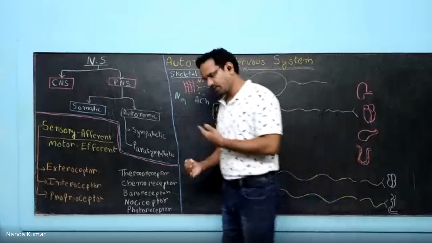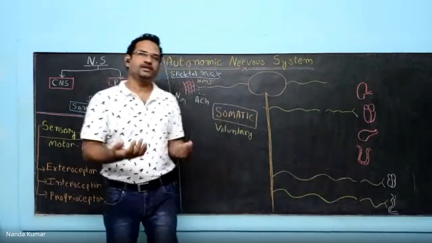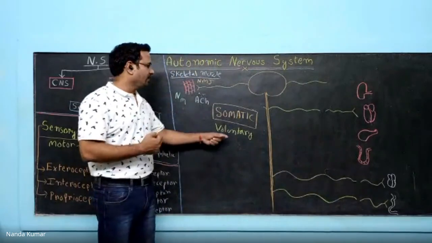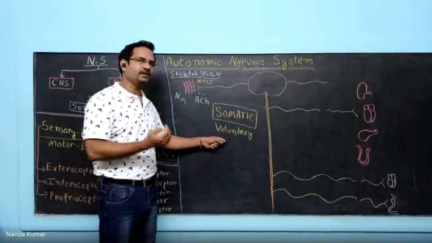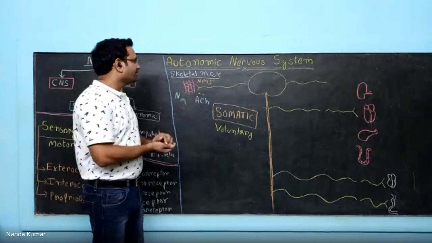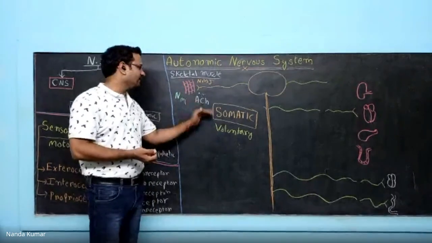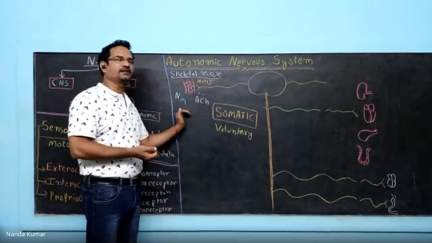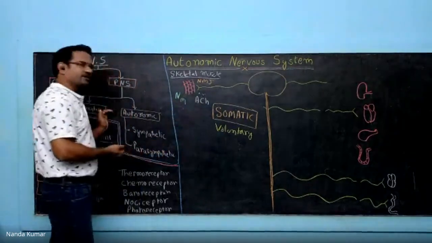If I want to walk, it is under my control. Because it is completely under our control, it is known as voluntary system. Voluntary, under the control of will, somatic system. The neurotransmitter is acetylcholine. It acts on receptors, nicotinic muscular receptors. So this is one part, somatic.